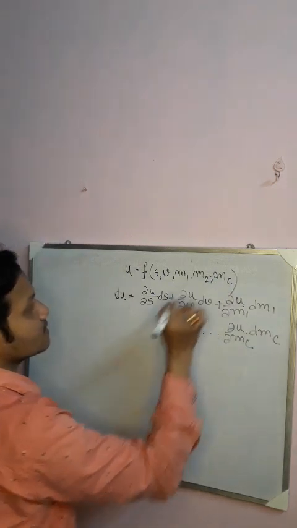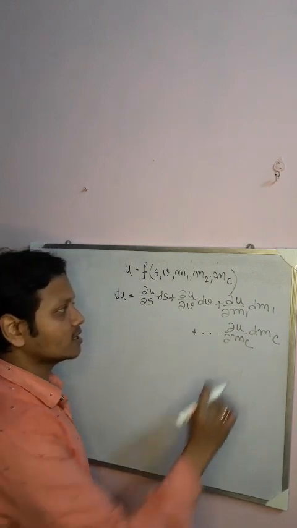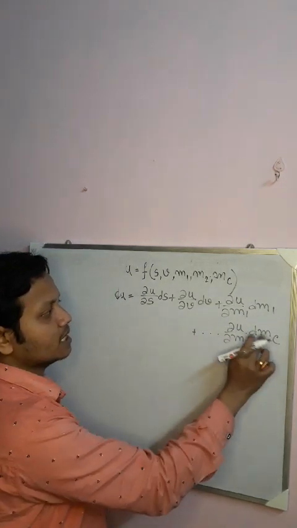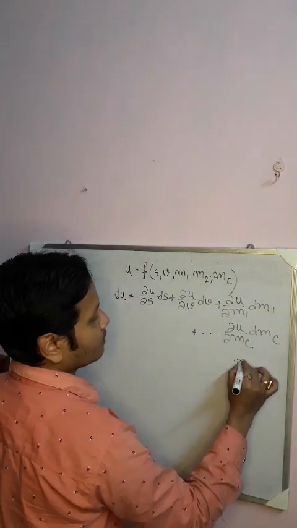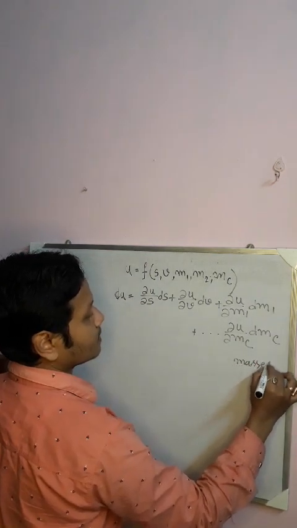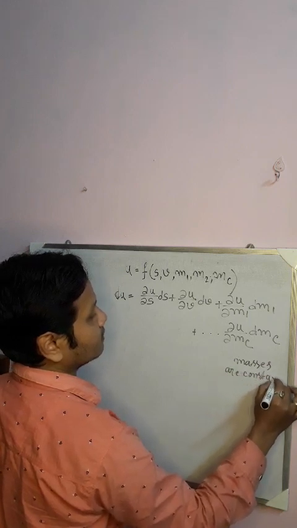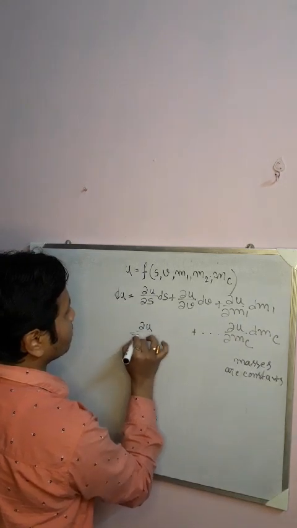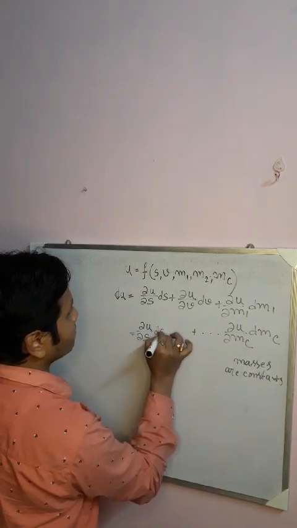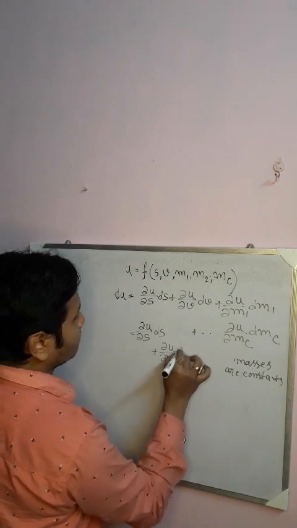Now these masses m1, m2, m3, up to mc are constants. So dm1 up to dmc, all these terms vanish since the masses are constants. Only the first two terms remain: ∂U/∂S dS plus ∂U/∂V dV.